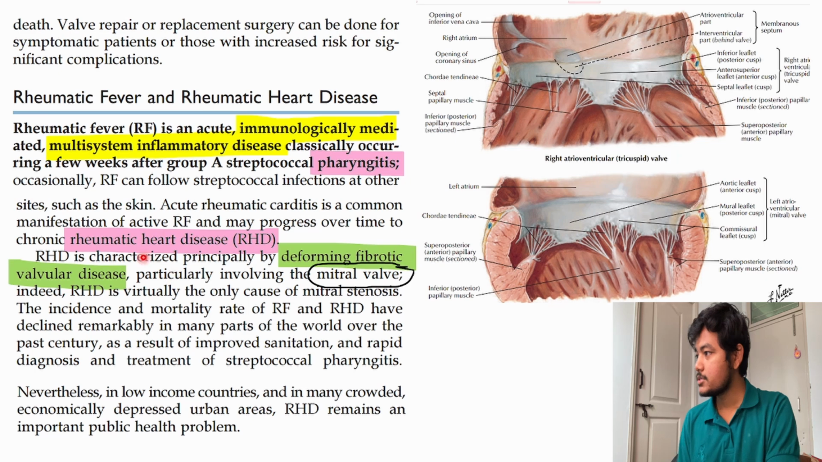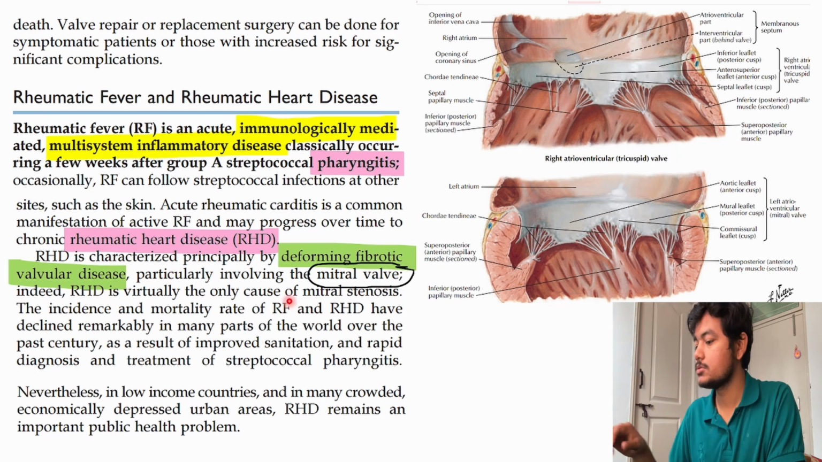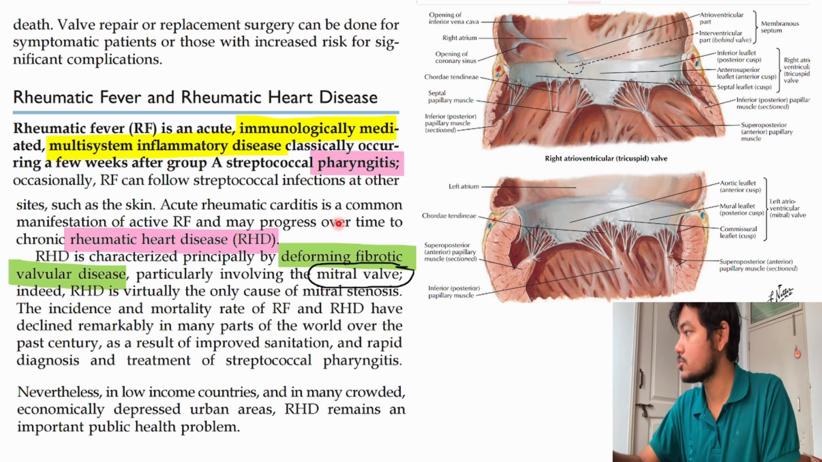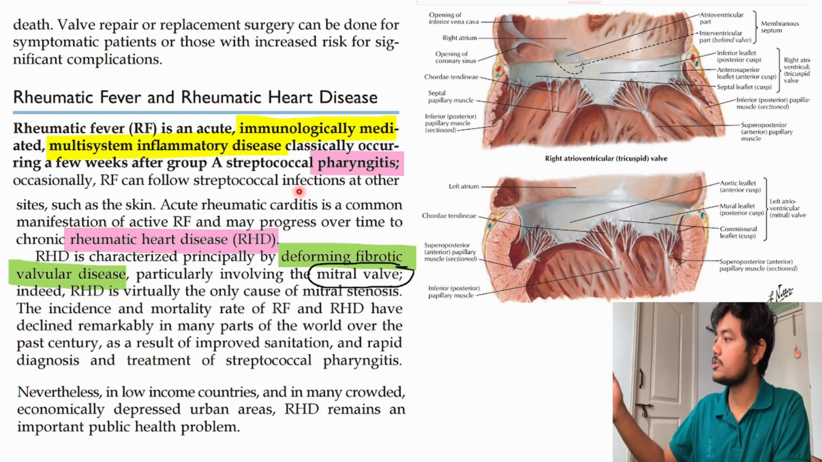So did we understand the introduction of this topic? Just a quick review. What is rheumatic fever? An immunologically mediated multisystemic inflammatory disease. What is the organism causing it? Group A Streptococcus. Initially it begins with pharyngitis.